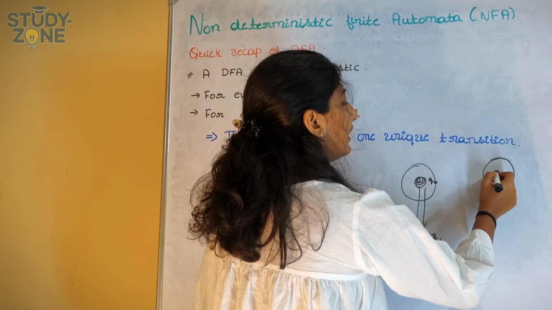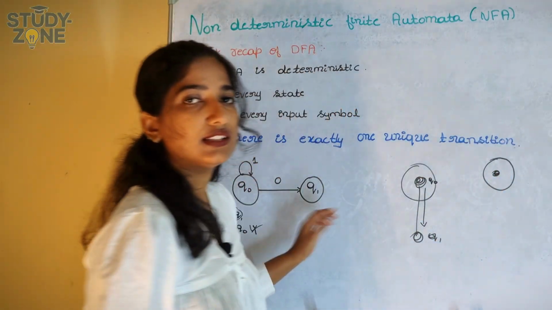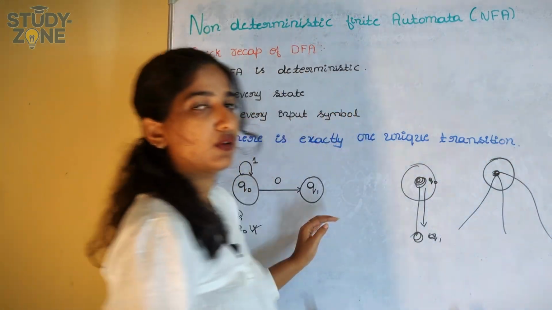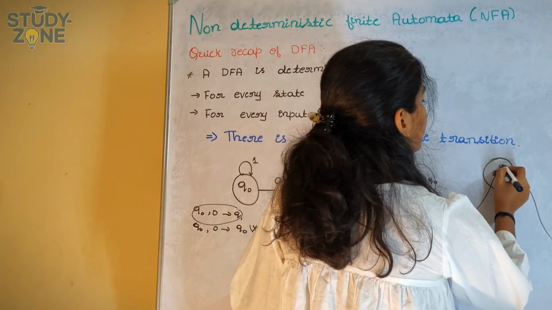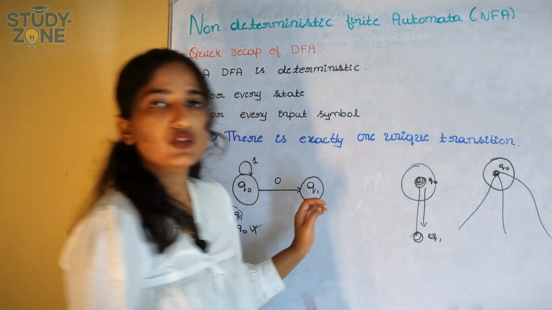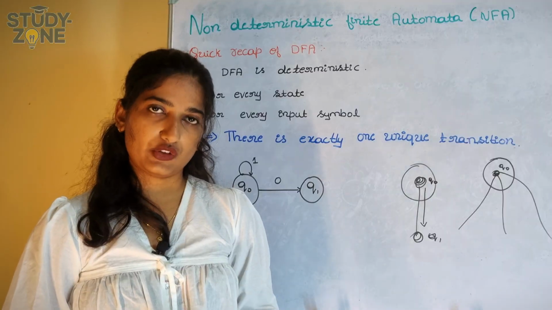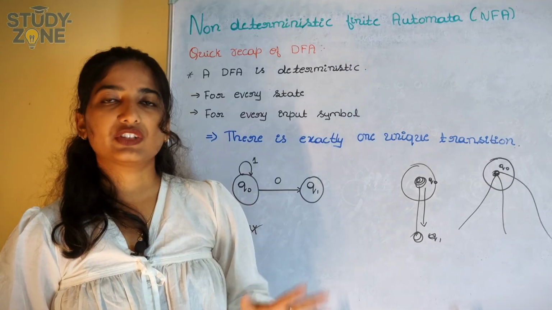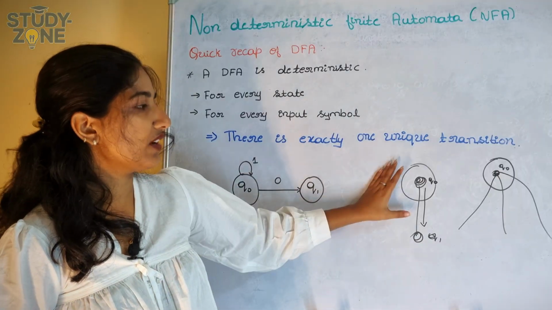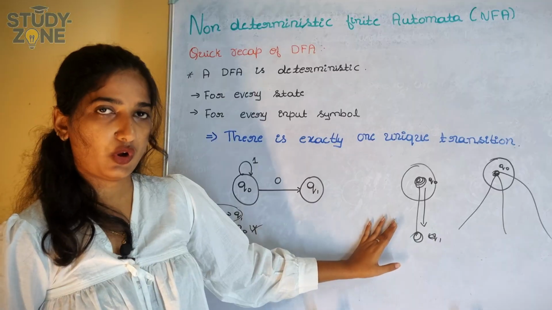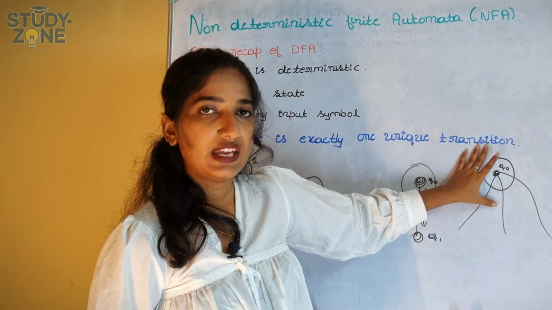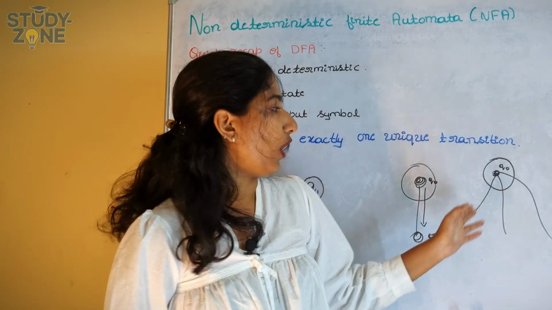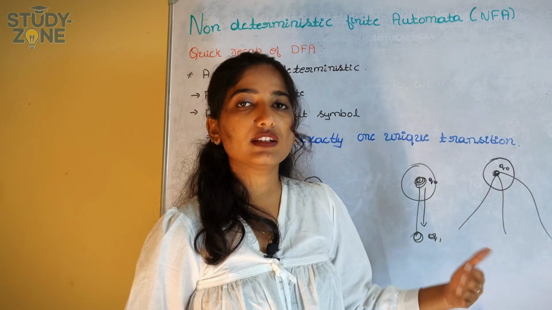There is another junction, and here there are multiple roads. Let us take this one as the Q0 state. Here you have multiple choices, which means you can take left, right or straight to reach the destination. DFA is deterministic, you have only one choice, one path. But NFA, the non-deterministic finite automata, is not already deterministic, it is non-deterministic.